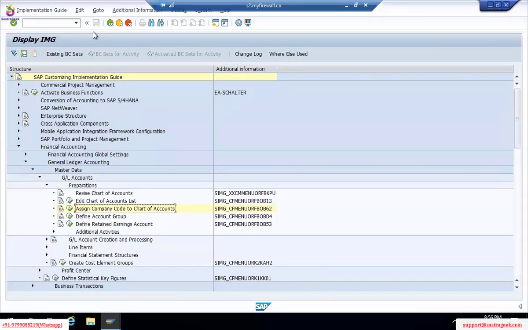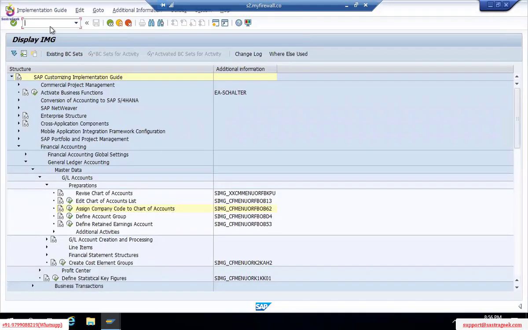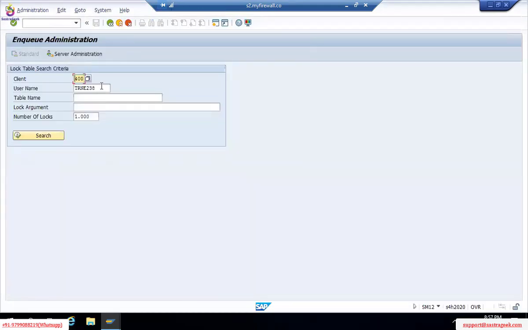Okay. So what we do, we will take this user name of whoever blocked it. Now I can go for slash, I'm using so that I can go for a new transaction here directly. SM12 is a T code. Username, I will give that username which I've just copied. Number of lock entries, all I'll pull out. Okay, click on search.